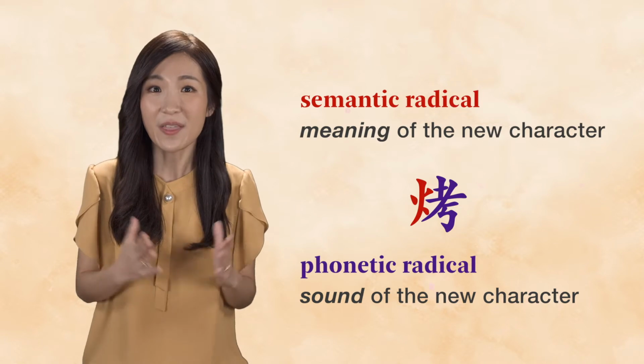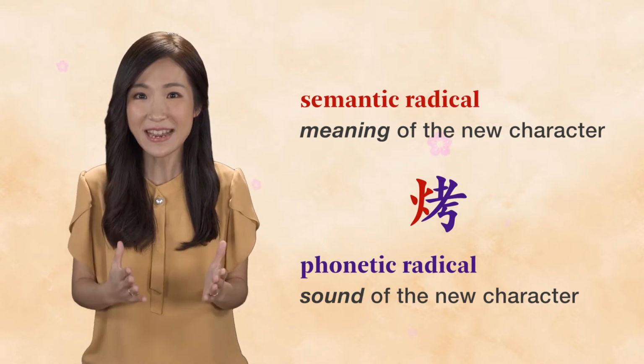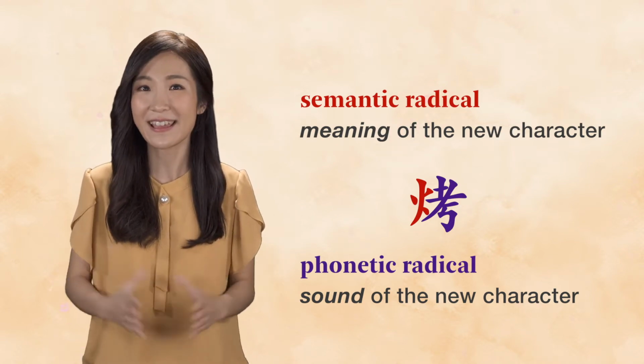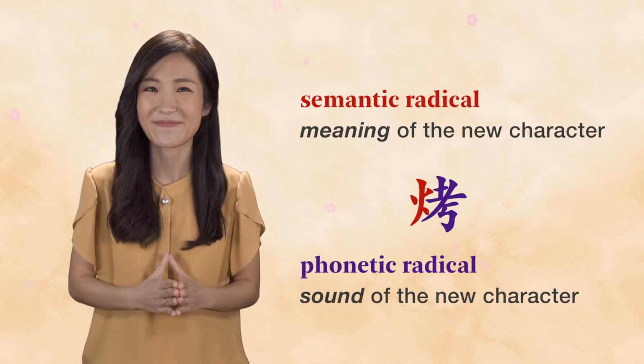Once you know the important radicals, you'll be able to guess the meaning of, learn, and memorize very quickly many characters that include those radicals. In fact, many of the compound characters we just learned before are exactly this type of character and include not only a semantic radical but also a phonetic one.